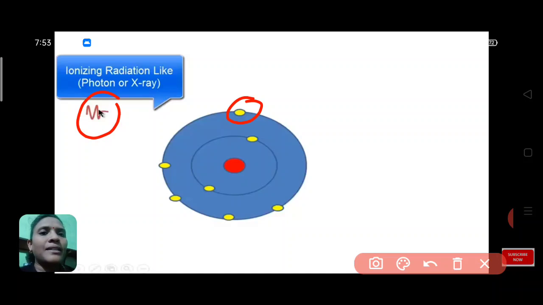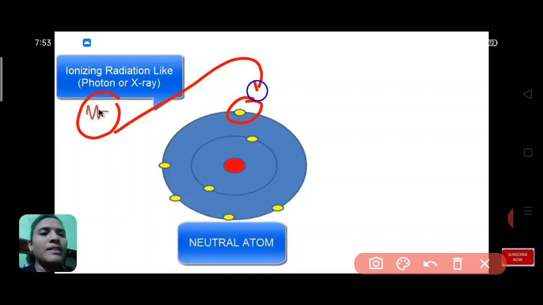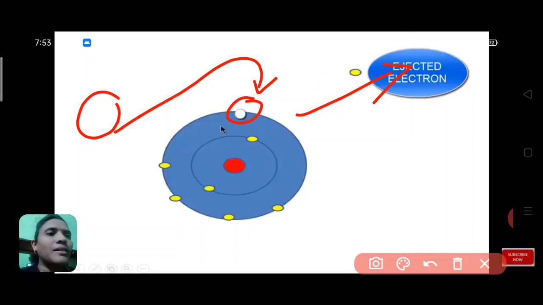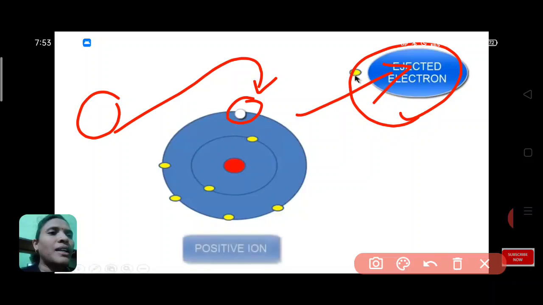When this energy is irradiated on this outermost electron, the electron gets removed. Now this electron is ejected. This is called ejection of electron.